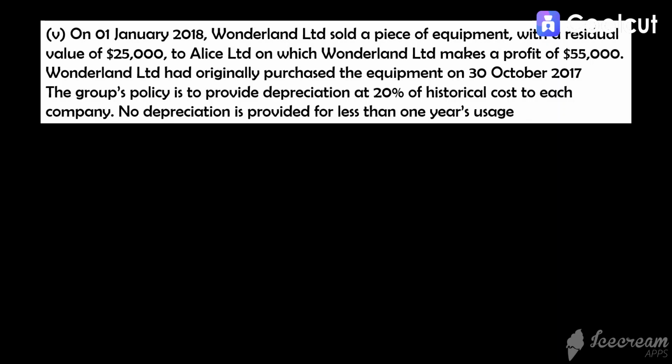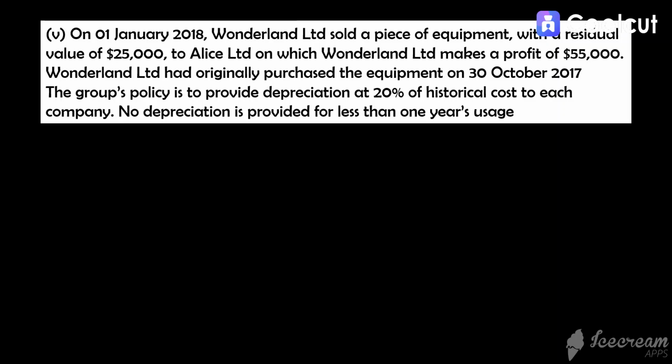Point V. On 1st January 2018, Wonderland Limited sold a piece of equipment with a residual value of 25,000 to Alice Limited, on which Wonderland Limited makes a profit of 55,000. Wonderland Limited had originally purchased the equipment on 30 October 2017. The group's policy is to provide depreciation at 20% of historical costs. No depreciation is provided for less than 1 year's usage.